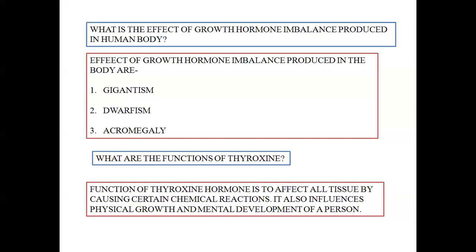As I have already said, chemical reactions like basal metabolic rate or basal metabolism, that is production of energy in the form of adenosine triphosphate during rest, are affected by thyroxine. Now, if thyroxine production increases, this BMR will increase beyond a particular level, and even the person may feel very warm at times when the weather is not at all warm. The person unnecessarily sweats more than normal.